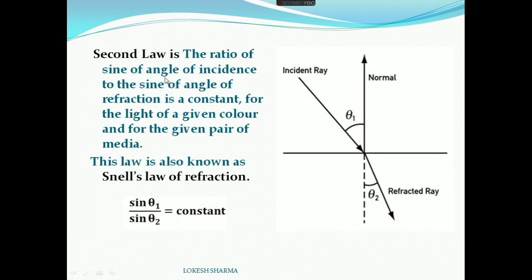Now the second law: the ratio of sine of angle of incidence to the sine of angle of refraction is constant for light of a given color and for the given pair of media. This law is also known as Snell's law. Here theta 1 is the angle of incidence and theta 2 is the angle of refraction. Hence sine theta 1 upon sine theta 2 is equal to a constant, which is equal to the refractive index of the first medium with respect to the second medium.